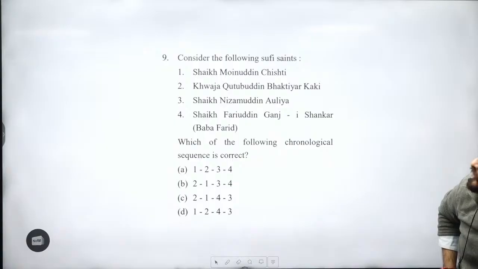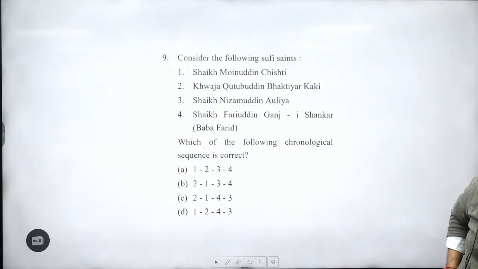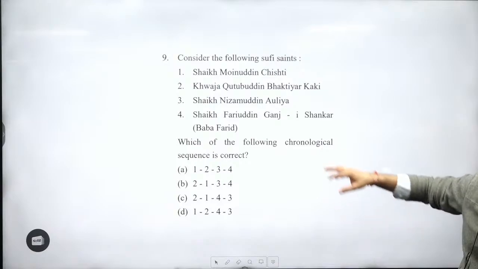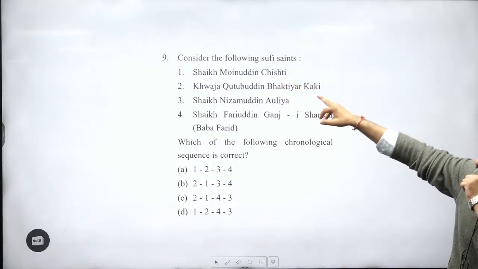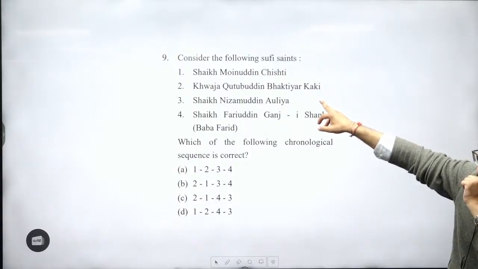Sheikh Moinuddin Chishti, Khwaja Qutbuddin Bhakhtiar Kaki, Sheikh Nizamuddin Aulia, Sheikh Farid Ganje Shankar, whom we call Baba Farid. What is the right order? Over here, who was at the starting, guys? Moinuddin Chishti is at the starting. Second, Bhakhtiar Kaki was there.